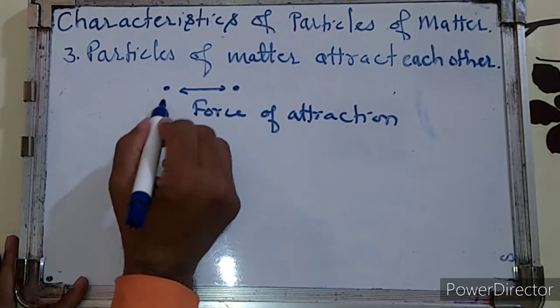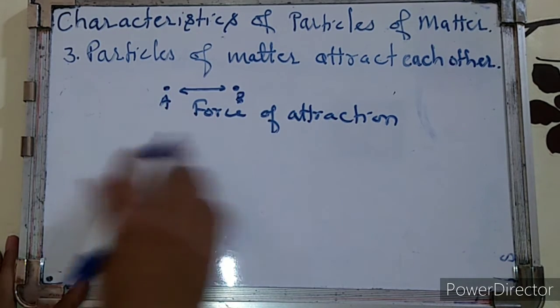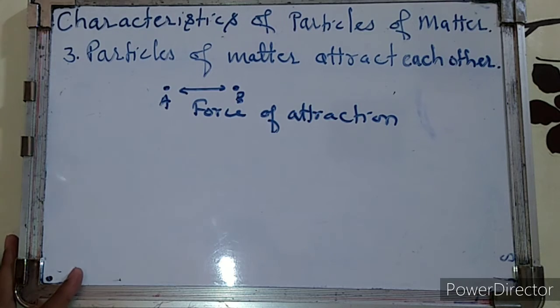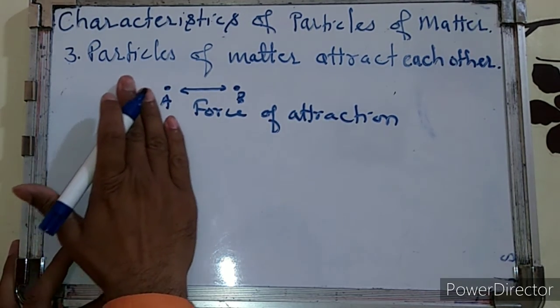Let's see how the force of attraction exists between the particles of matter. Say this is particle A and particle B. In between these two particles there is a force of attraction. That means in matter the force of attraction exists due to particle forces.